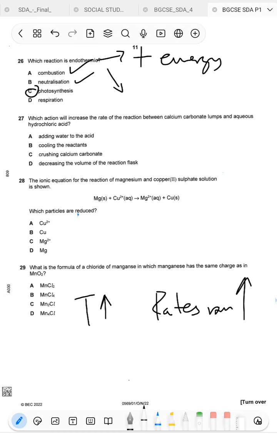The higher the temperature, the higher the rate of reaction. The lower the temperature, the lower the rate of reaction, or your reaction is going to be slow. So temperature and rate of reaction are directly proportional. If you increase the temperature, I'm expecting the rate of reaction to increase as well. If you decrease the temperature, I'm expecting the rate of reaction to decrease as well. Crushing the calcium carbonate.